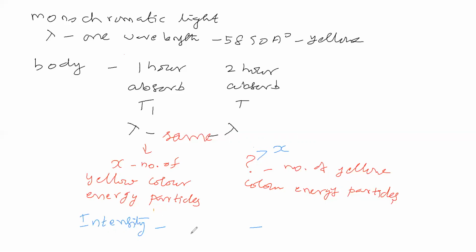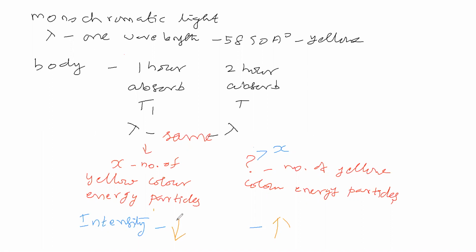If you say different, where is it high? In the first place or in the second place? What do you say? You are saying the intensity of radiation observed will be high in the second place. Okay. So the intensity of radiation observed is high in the second place and low in the first place.